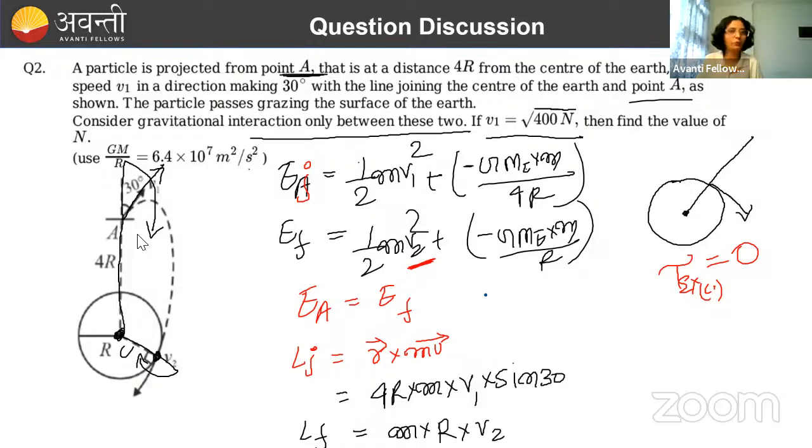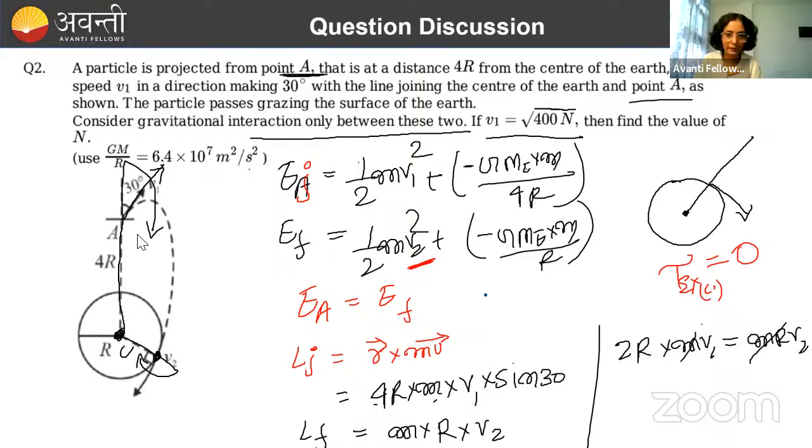And these two values of angular momentum must be equal because torque external around point C is 0. Now, conserving these two angular momenta, you will get the second equation. So 4R into M into V1 into sine 30. Sine 30 is half, so this will come as 2R into MV1, and this will come as MRV2.